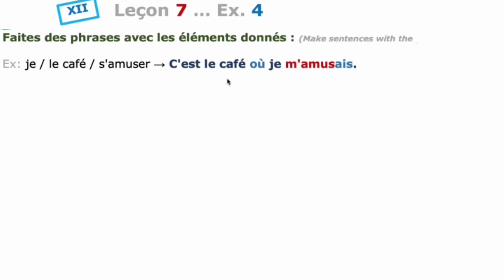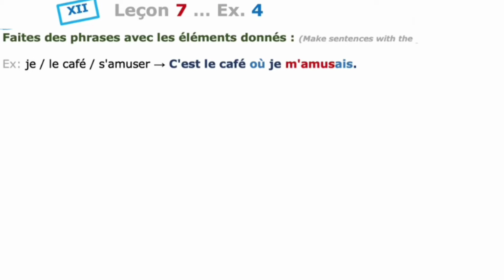It is le café. It is the restaurant. And they are using the relative pronoun où, where. And they are using the subject je, which is given there. And the verb is in infinitive form, and it is conjugated in imperfect tense. So I hope you remember how to get the imperfect tense.